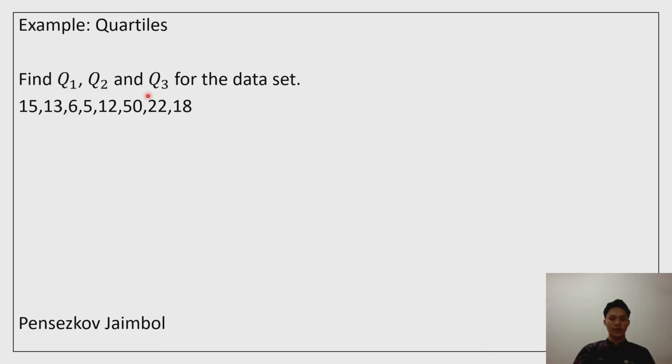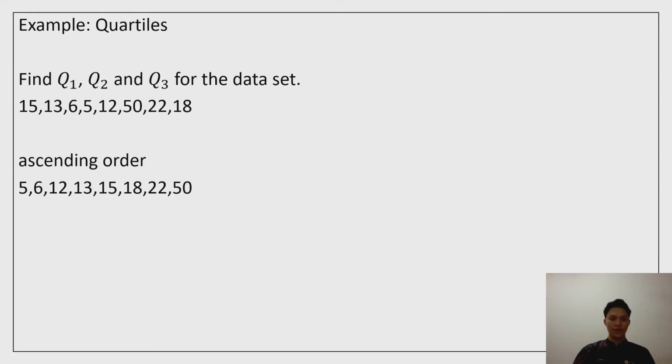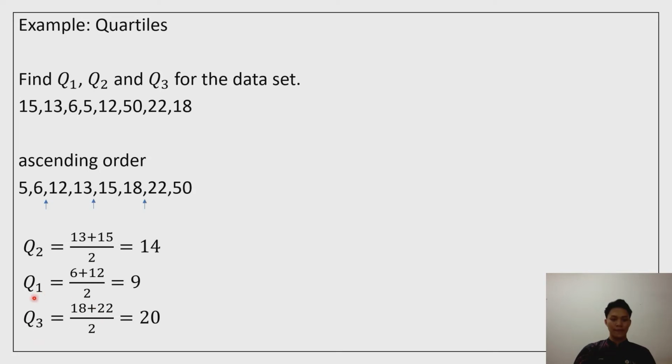Hi everyone, now we are going to look into the example for quartiles. Find the first, second and third quartile for the data set. First step, we arrange it in ascending order. Next, find the median of the data values, and this is the value for the second quartile. Then, find the median of data values that fall below the second quartile, and that is the value for the first quartile. And the final step, we find the median of data values that fall above the second quartile, and that is the value for the third quartile.